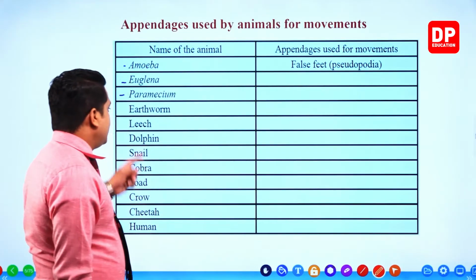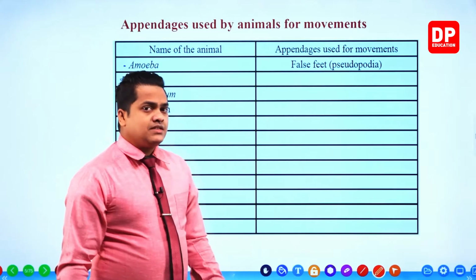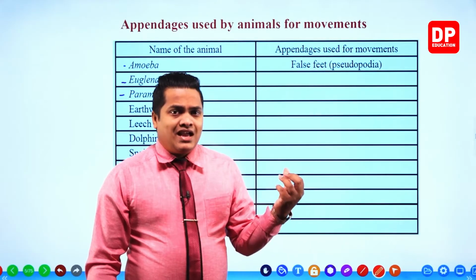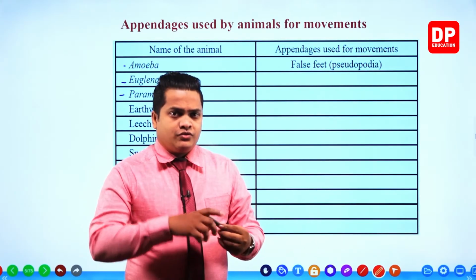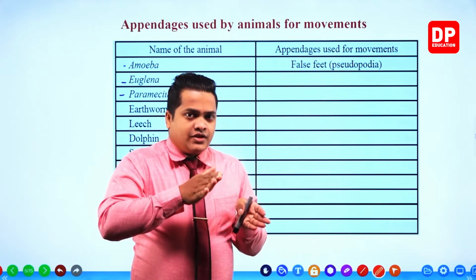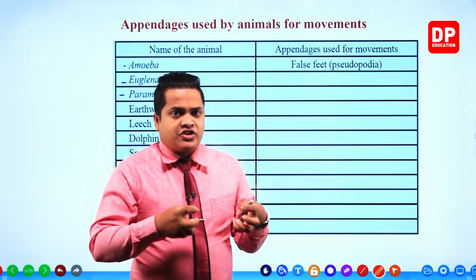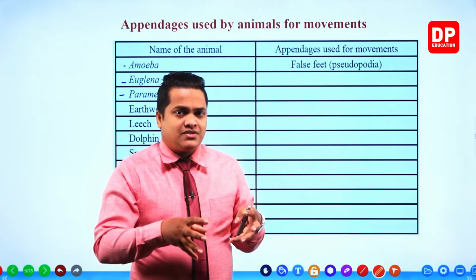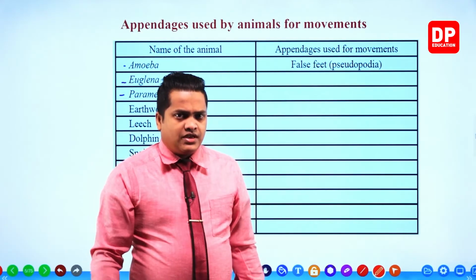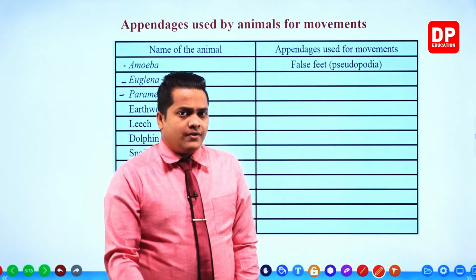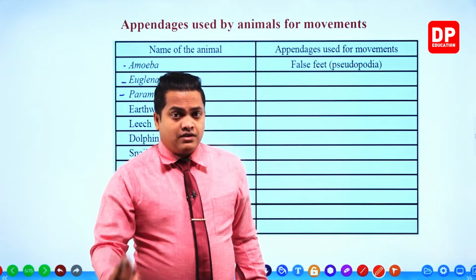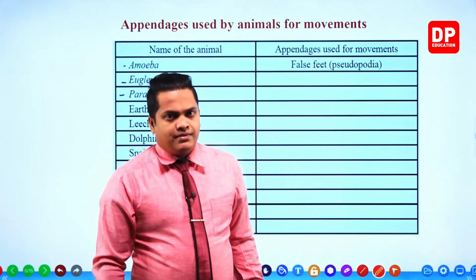Let's take the earthworm. Muscles contained within the body of the earthworm help with locomotion. So you know that the earthworm moves like this, right? Sometimes they stretch their body by using the muscles, and sometimes they curve their body. That way they show different movements in order to locomote. For these movements, definitely the muscles contained within the animal are going to help.